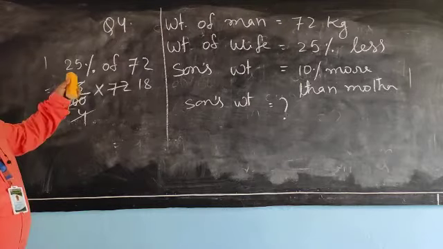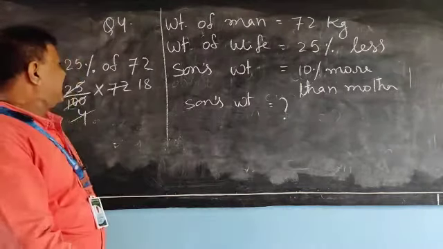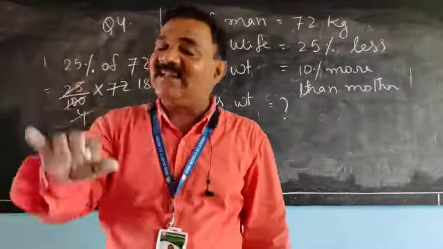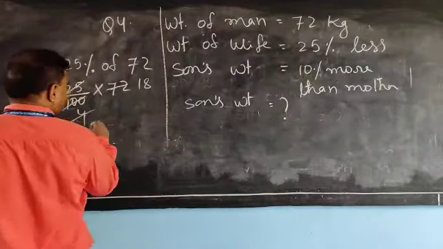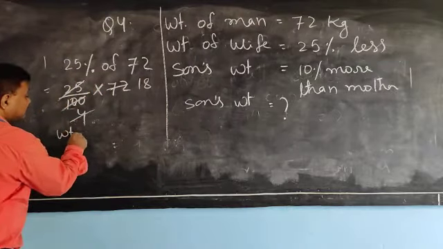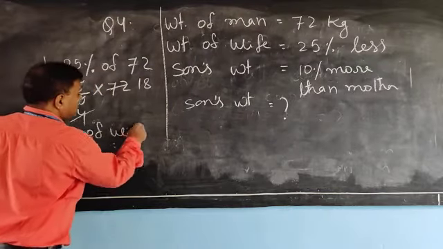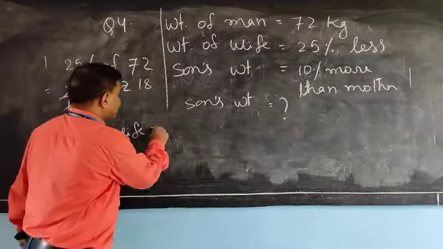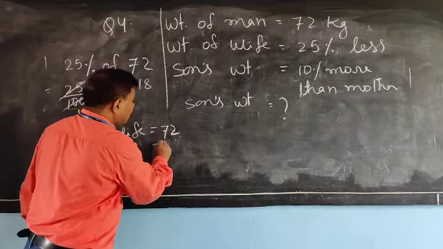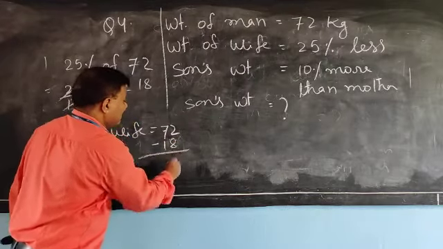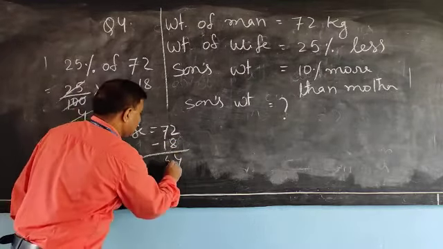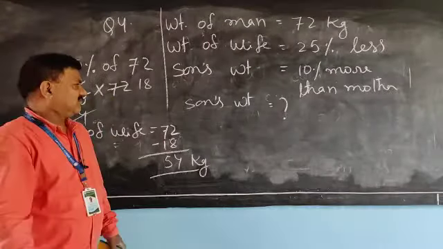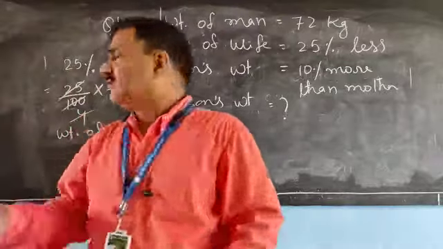Now 25% of 72 is 18 kg and the wife is 18 kg less, means weight of wife. What will be the weight of wife? 18 kg less means 72 minus 18, 54 kg. Understood or not? Very easy or not?